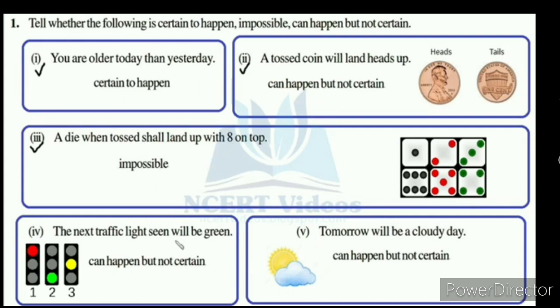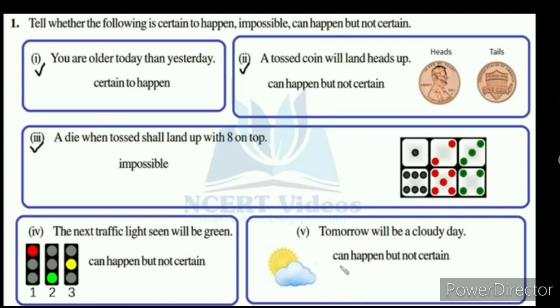Fourth one, the next traffic light seen will be green. It may also happen, so it can happen but is not certain. It may be yellow or red or green. So it may happen but is not certain.